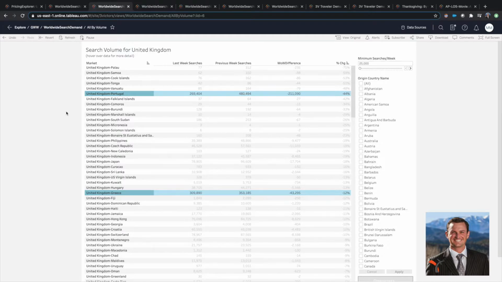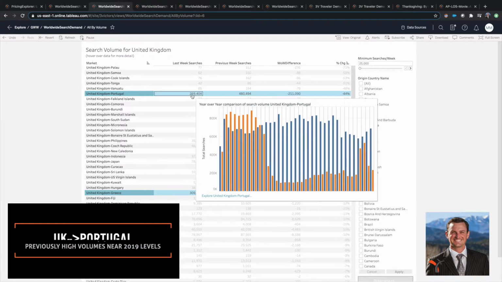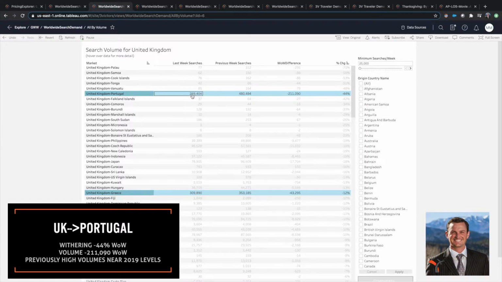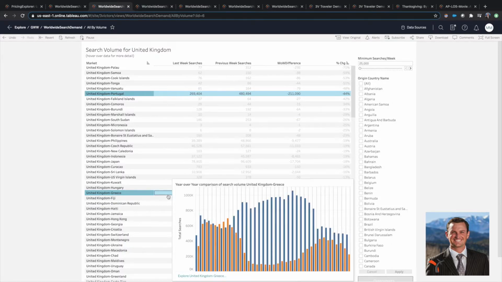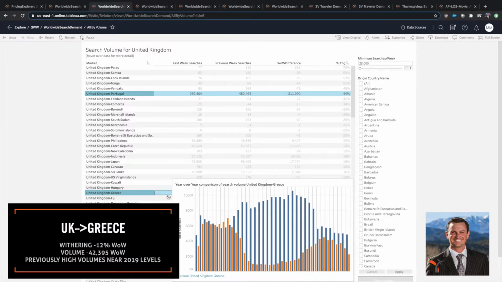The UK government recently announced another series of travel restrictions to Portugal and Greece. This seems to have had a larger impact on travel to Portugal, with a week-over-week decline of search volume of 44% in a high-volume market. Portugal had been trending with strong week-over-week growth in search volume prior to the announcement. Travel from the UK to Greece is also showing some negative effect with a 12% week-over-week decline on significant volumes.